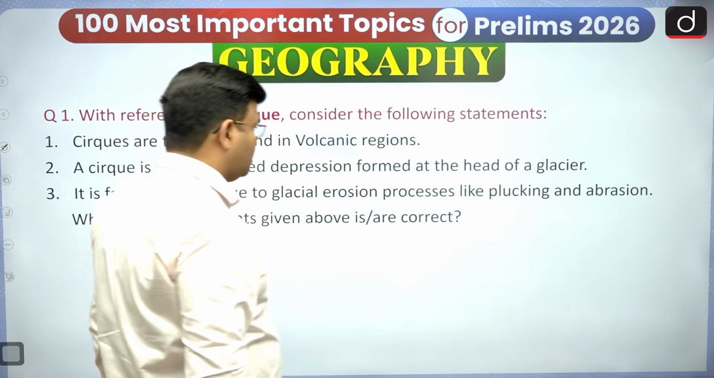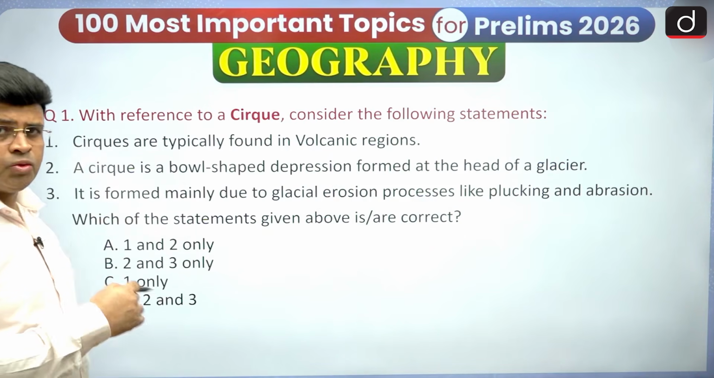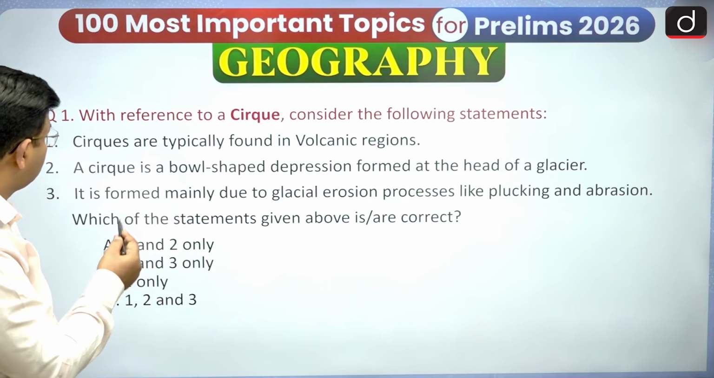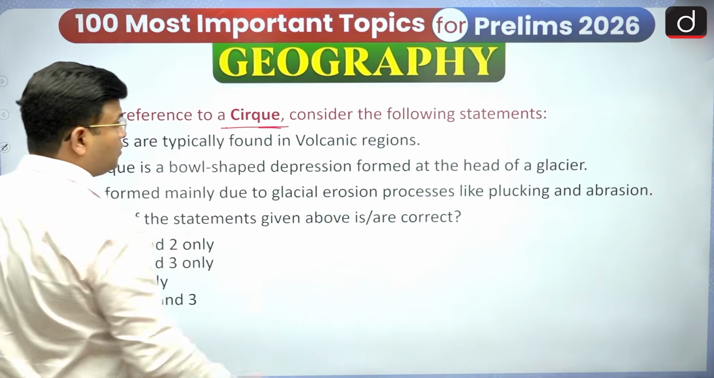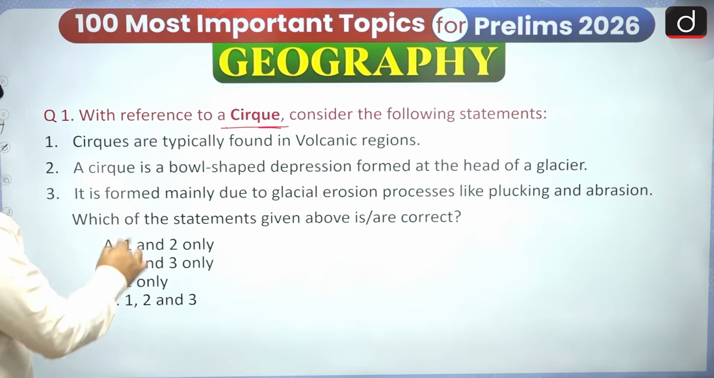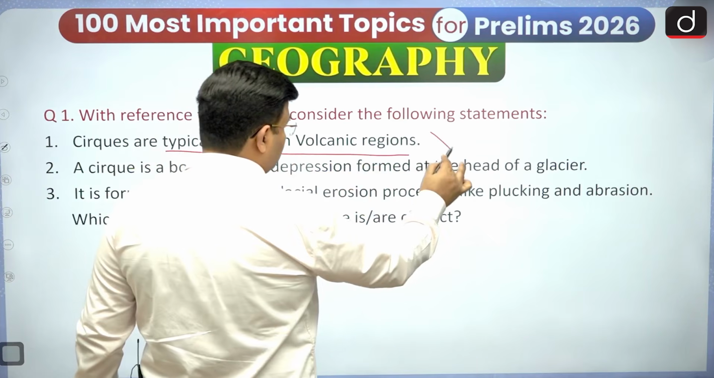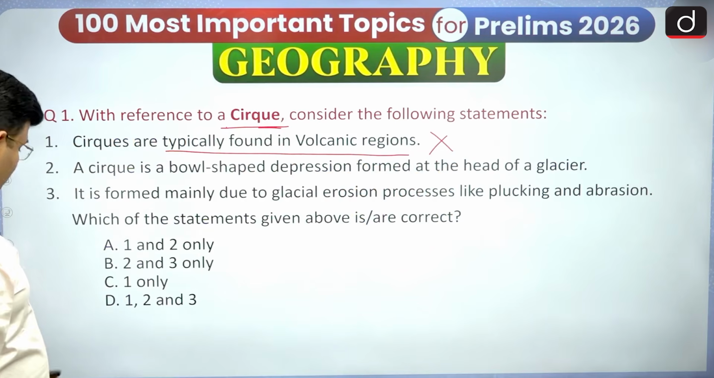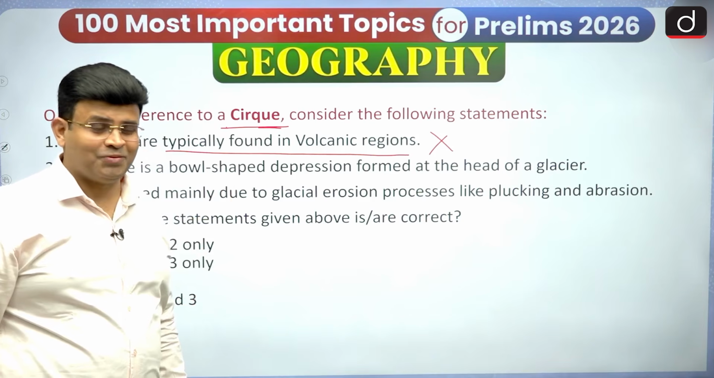Okay, so now there is some question I am going to give, and we will discuss it in the 5th episode. With reference to the cirque, consider the following statement. Cirques are typically found in volcanic regions. No, they are found in mountainous and glacier regions, so this is wrong. Sorry, I should not answer it in this one. You have to answer it, and I will discuss the answer in the 5th episode.